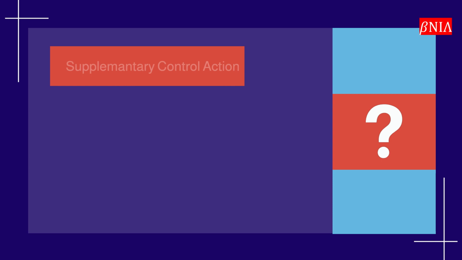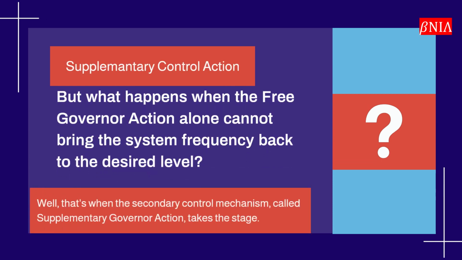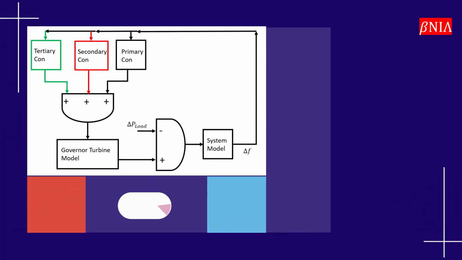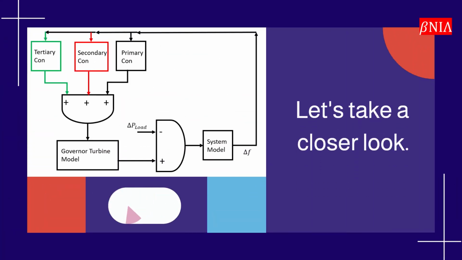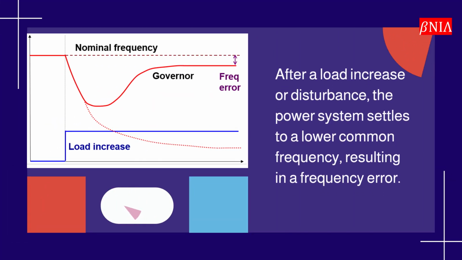But what happens when the free governor action alone cannot bring the system frequency back to the desired level? Well, that's when the secondary control mechanism, called supplementary governor action, takes the stage. After a load increase or disturbance, the power system settles to a lower common frequency, resulting in a frequency error.